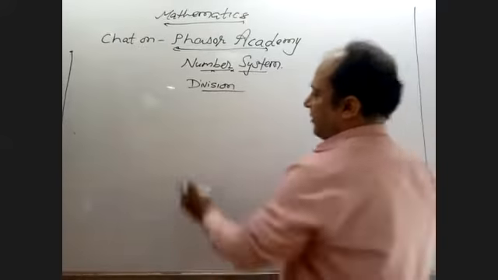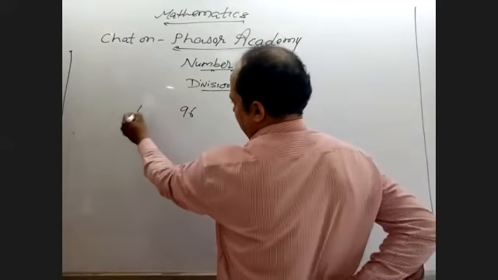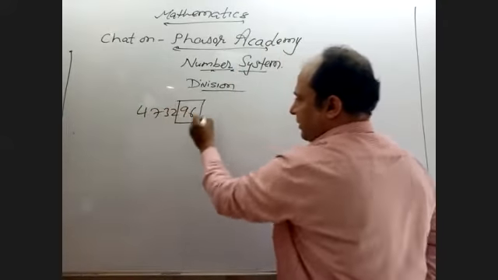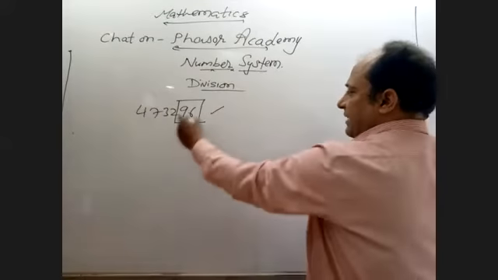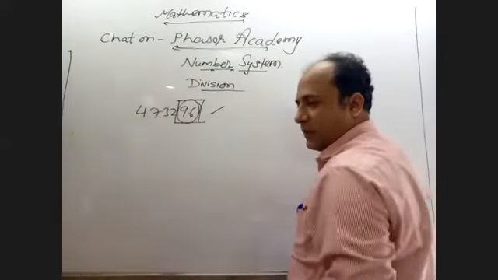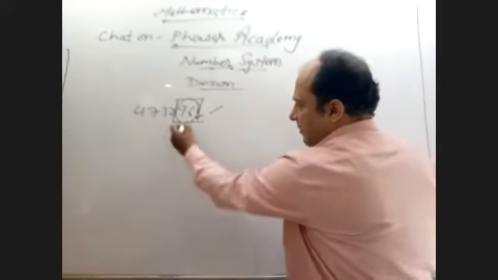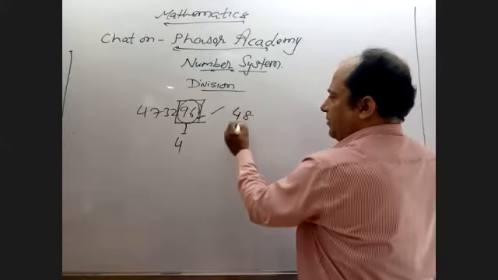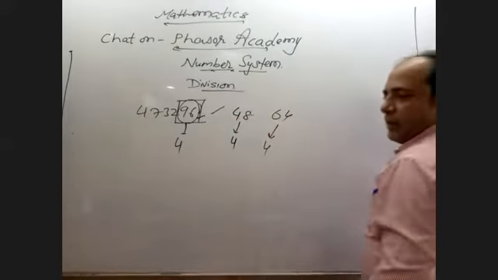So test of divisibility by 4. Suppose the last number is 96: 4, 7, 3, 2, 9, 6. So the last two digits are 96. Right? If the last two digits are 96, it is divisible by 4. If the last two are 48, divisible by 4. 64 divisible by 4. Right?